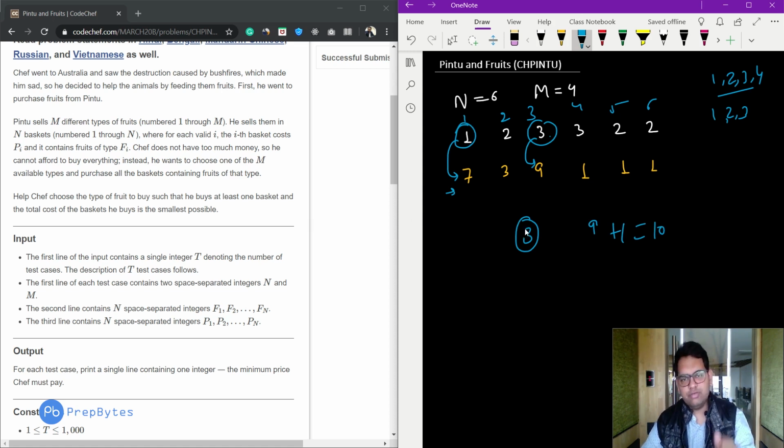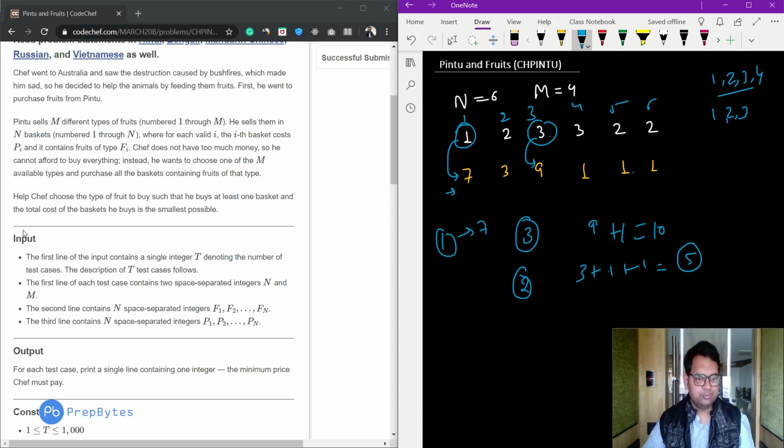If we choose type 2, he has to choose the 3 rupees basket, this one, and the 1 rupee basket, and then 1 rupee the last one. So total 5 rupees he has to give. And if we choose the basket which is of type 1, he has to give 7 rupees only. So he has to choose any one of these. Now help Chef choose the type of fruit to buy such that he buys at least one basket and the total cost of the baskets he buys is the smallest possible.